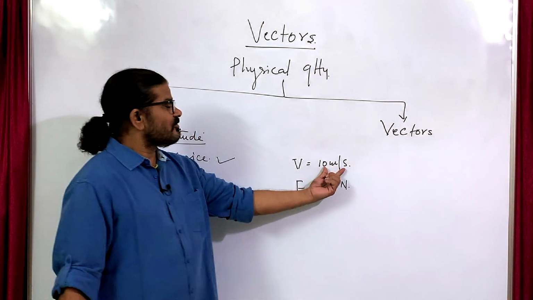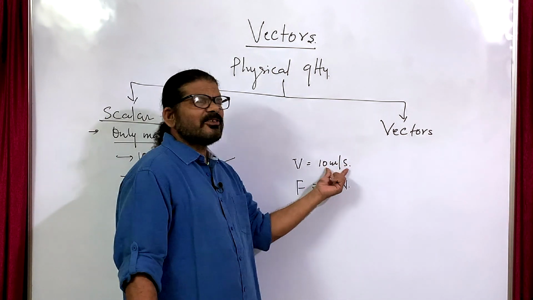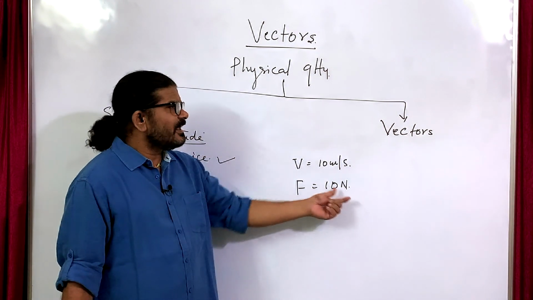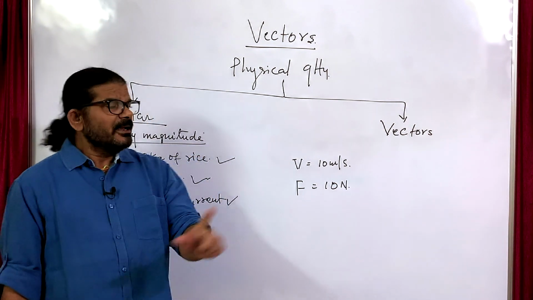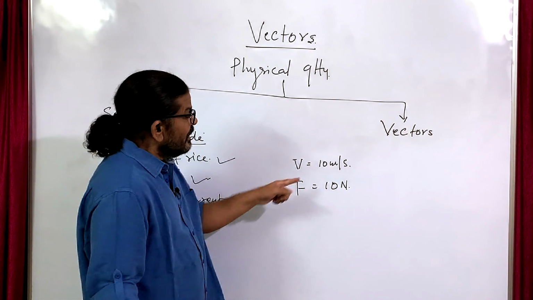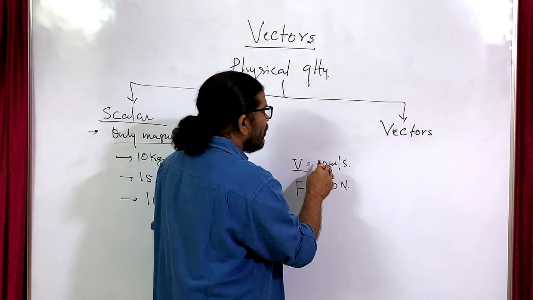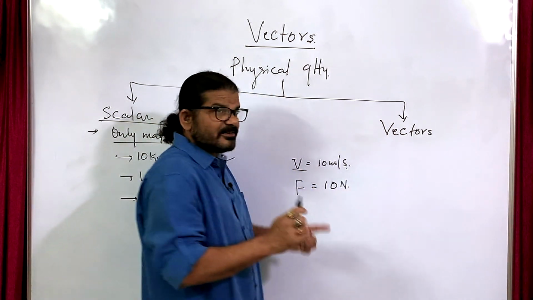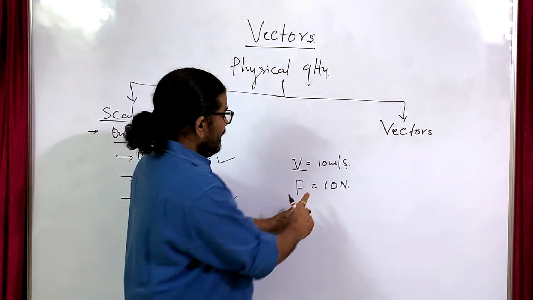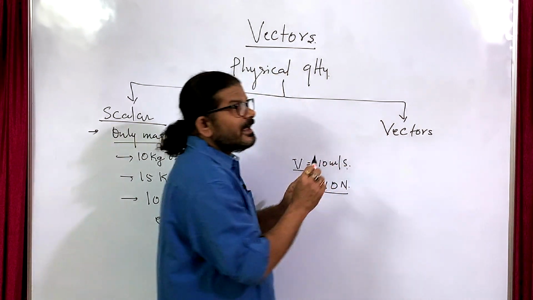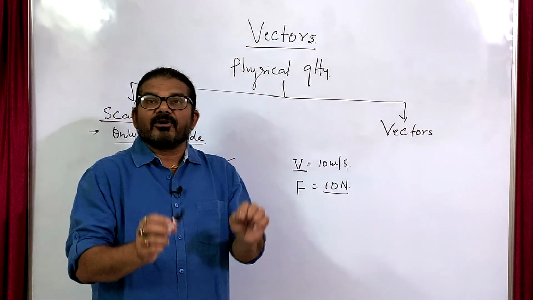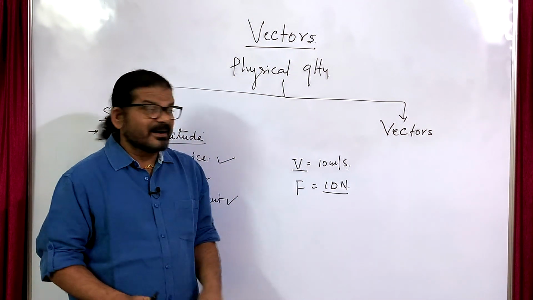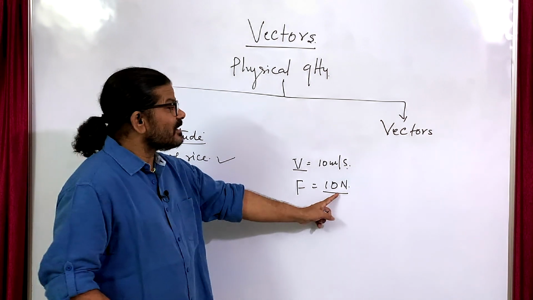If I say velocity is 10 meter per second towards east, it is meaningful. If I say 10 Newton is applied on a particle or body vertically downward, then it has meaning, otherwise not.